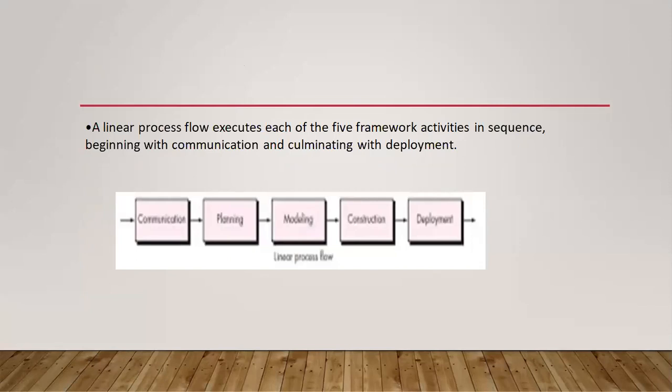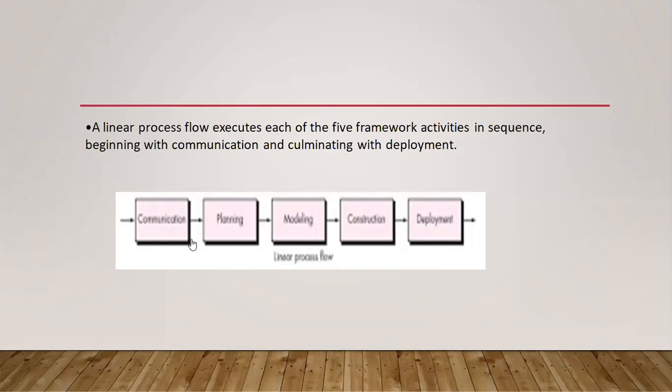Coming to the first one, a linear process flow. A linear process flow executes each of the 5 framework activities in sequence. So, how will it execute the framework activities? It executes the 5 framework activities in sequence, beginning with communication and culminating with deployment.